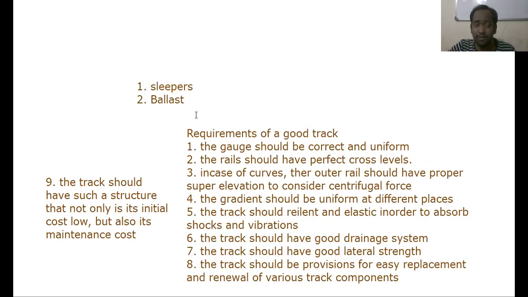Now I'm going to discuss sleepers and ballast. Rails, ballast and sleepers: these three are the components of a railway track. The sleepers are spaced at particular intervals upon the ballast, and they are held in position, and they also transfer the load from the rails to the ballast.